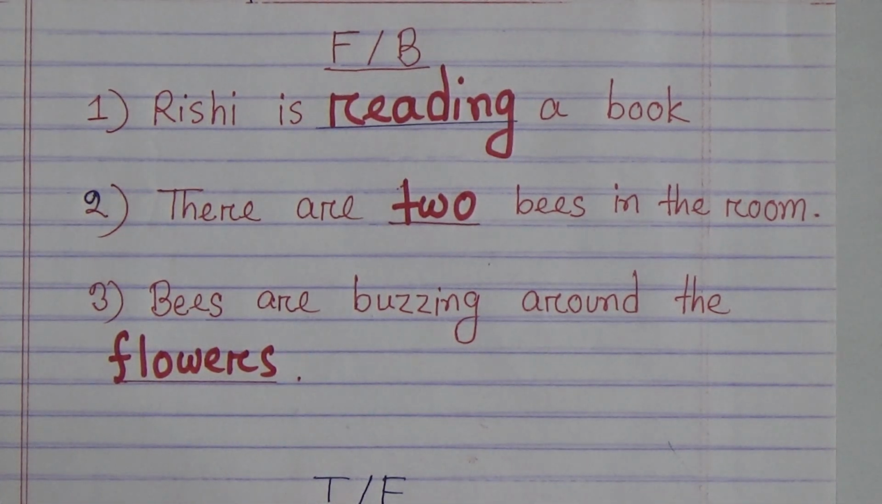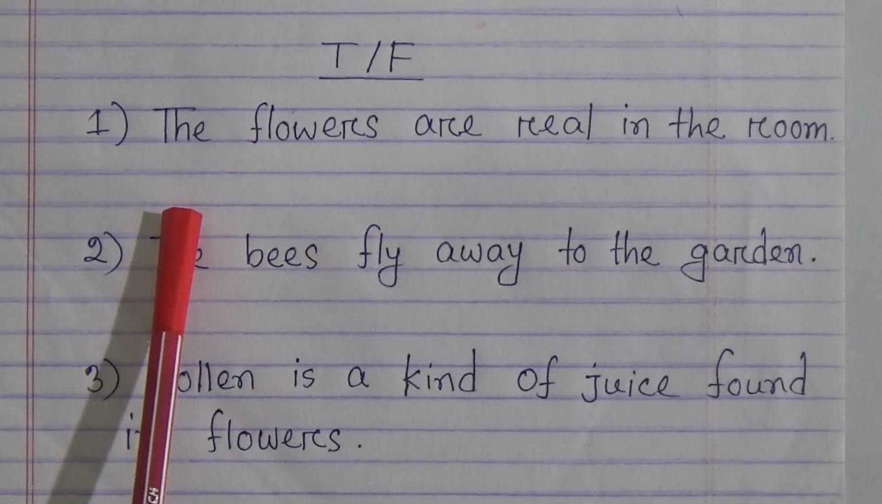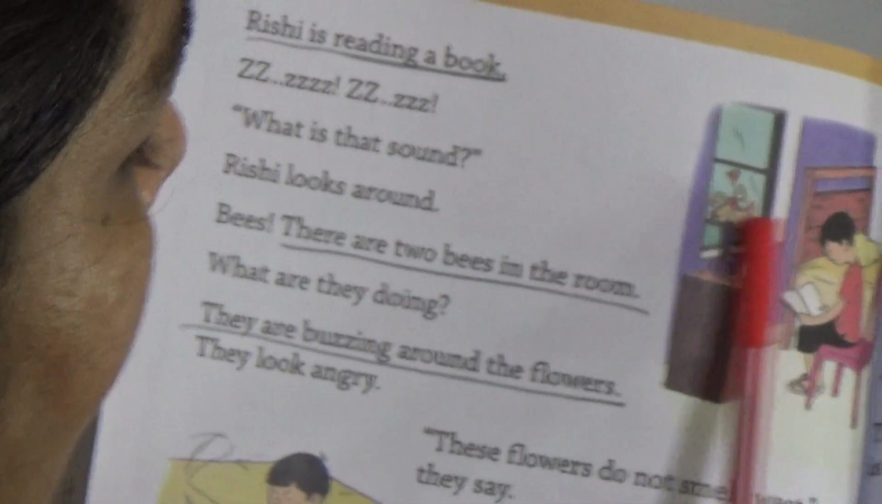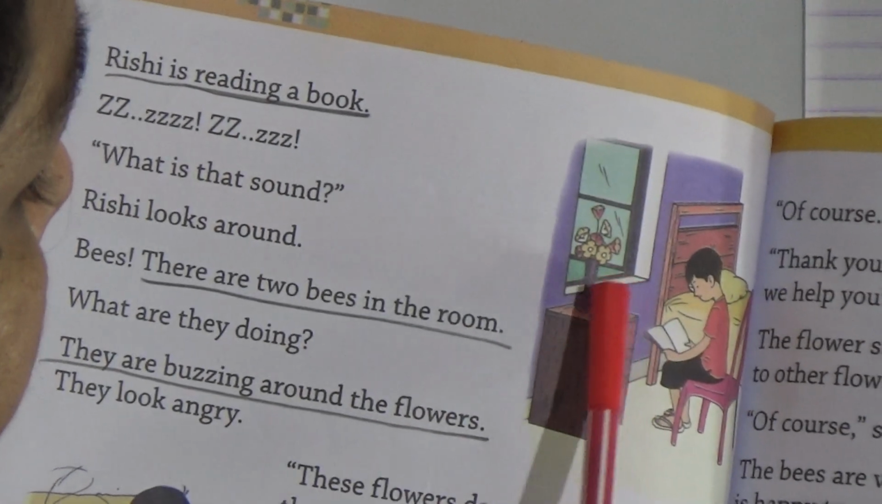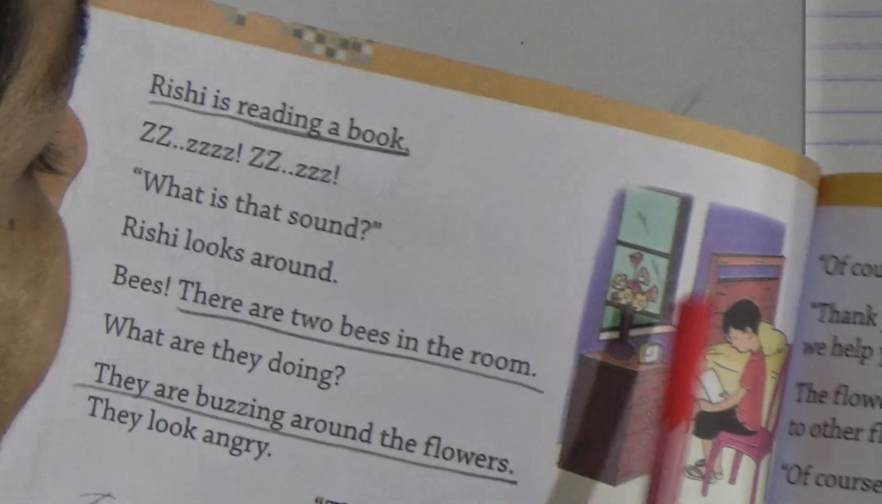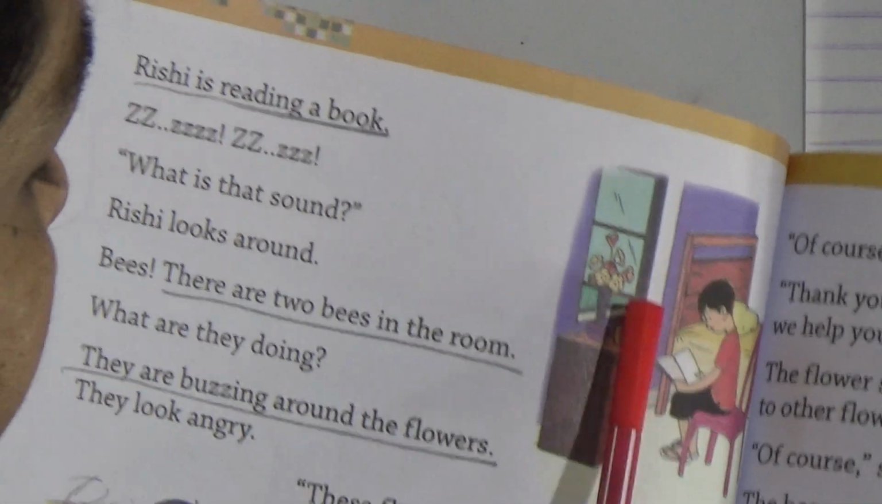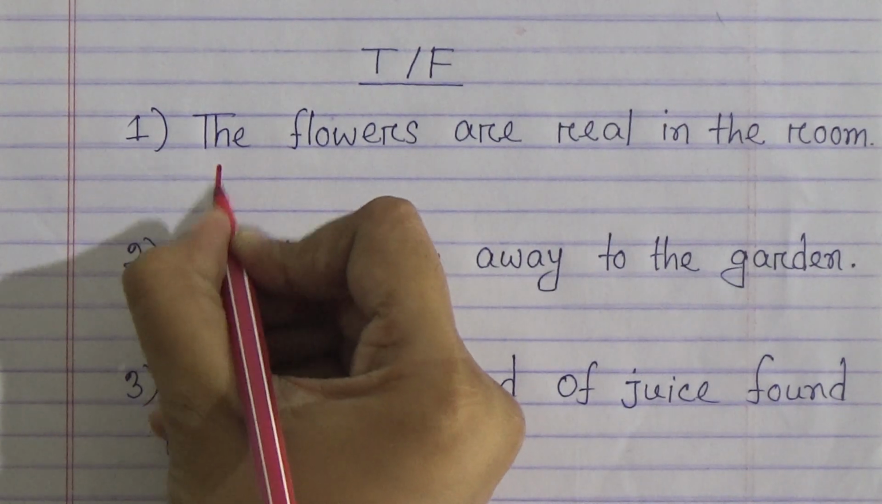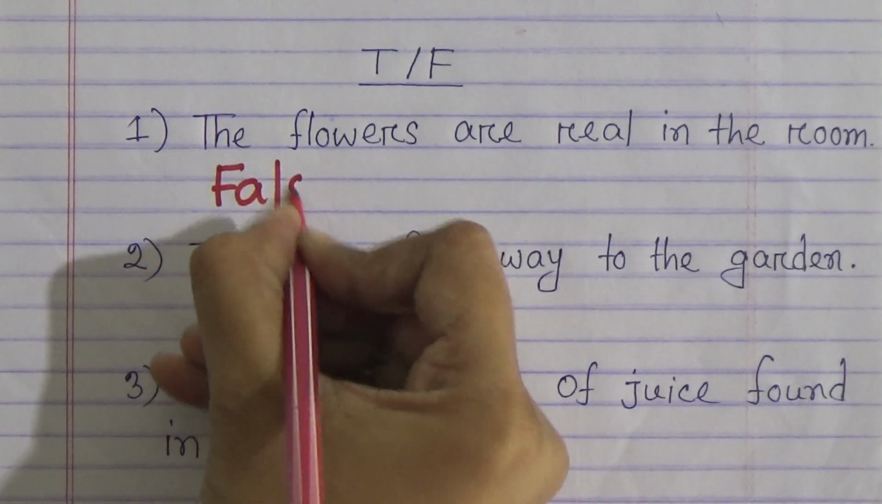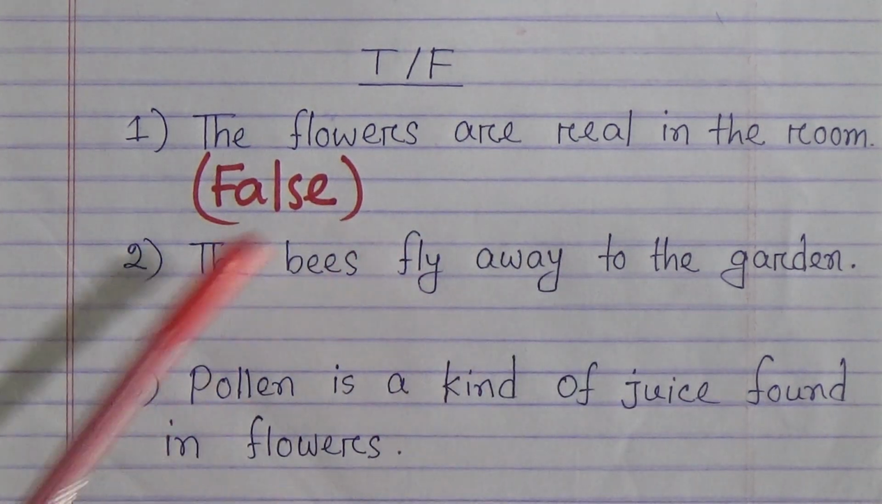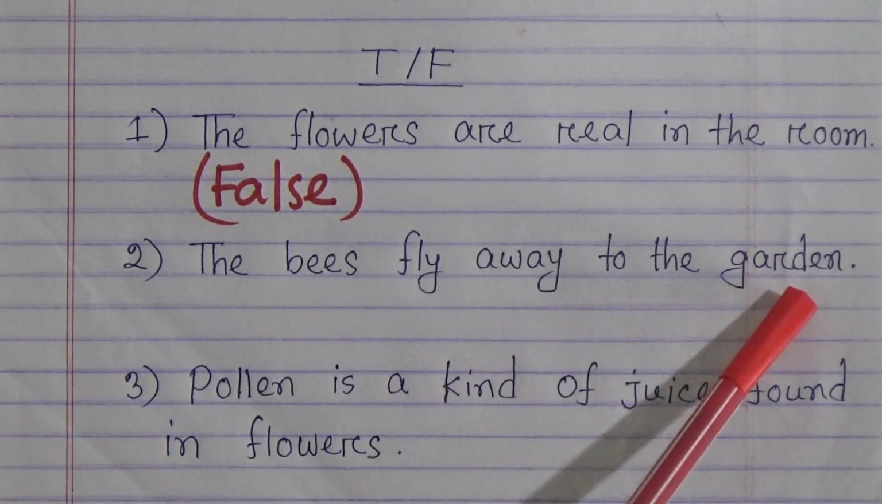And now true false. Number 1, the flowers are real in the room. No, we know the flowers that are kept in the room are not real. It is a paper made flower. So it is false. The flowers are real in the room? No, false. So write here false, F-A-L-S-E, false.